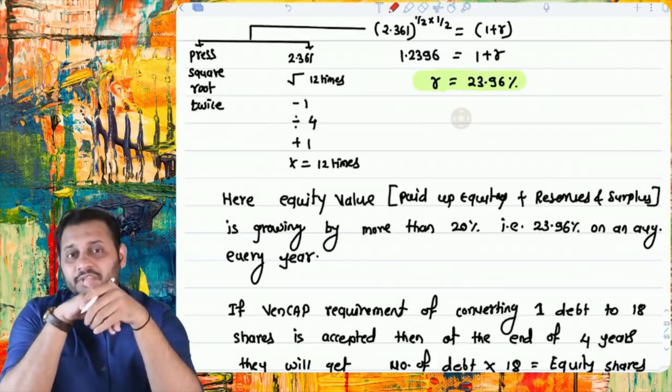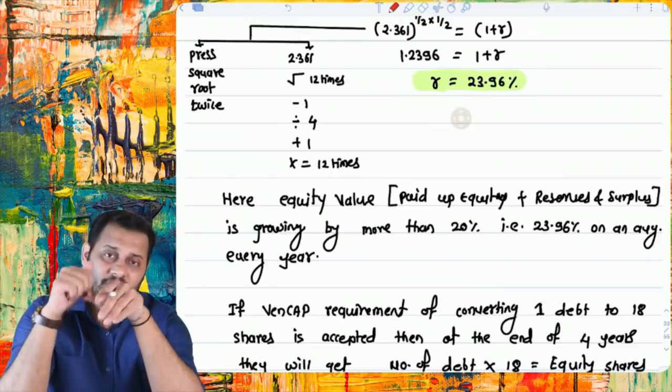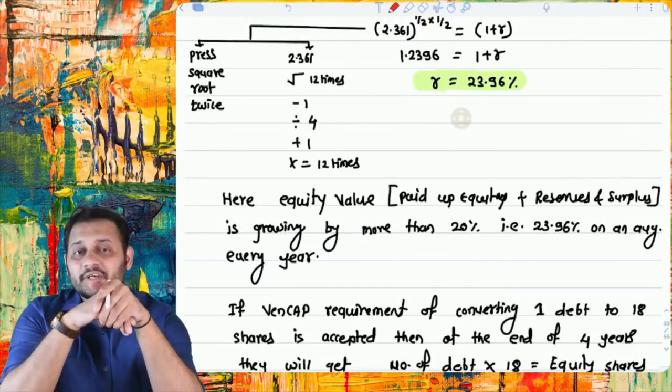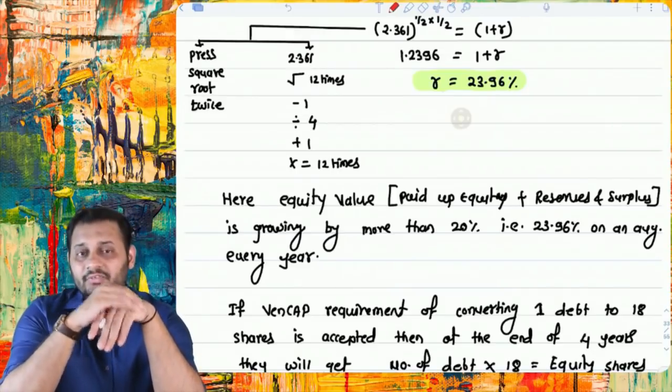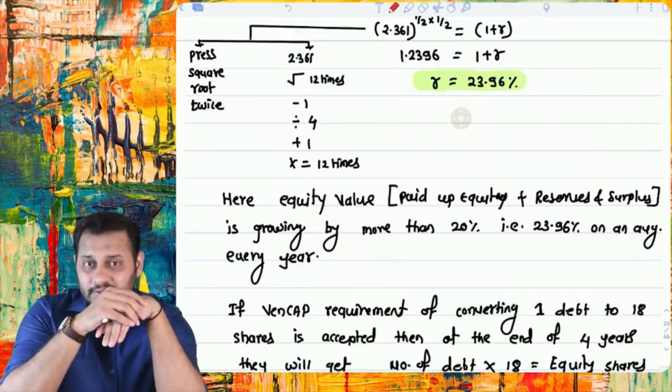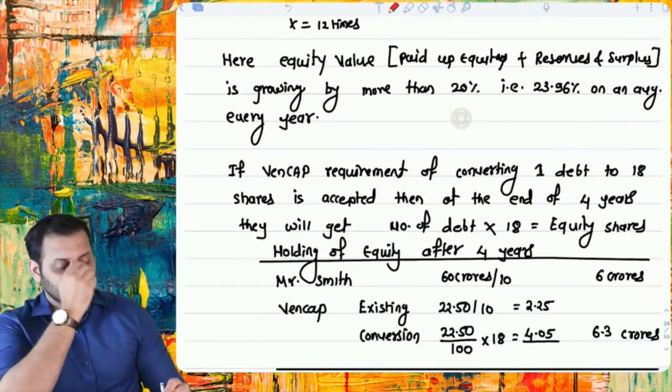There was another question that the venture capitalist was demanding 18 shares for one warrant, whereas Mr. Smith was ready to give only 10 shares for one warrant. The question asks whether 18 shares for one warrant is a feasible option, or whether Mr. Smith should accept this offer or not. So, see,